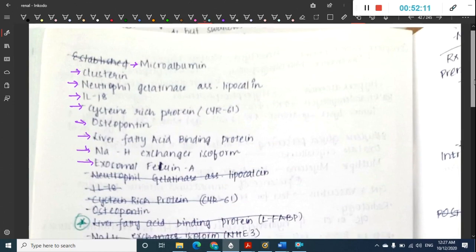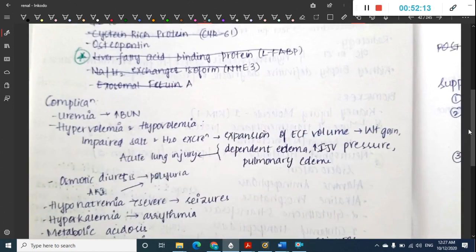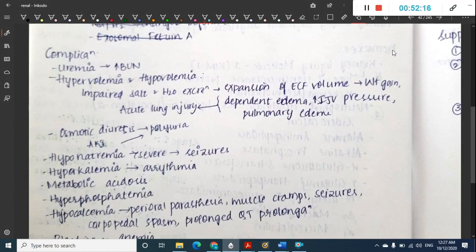Then what are the complications of acute kidney injury? These complications are mainly because of increased blood urea nitrogen and increased creatinine. So that will lead to uremia. It can cause uremic symptoms. Okay, it can lead to either hypervolemia or hypovolemia.